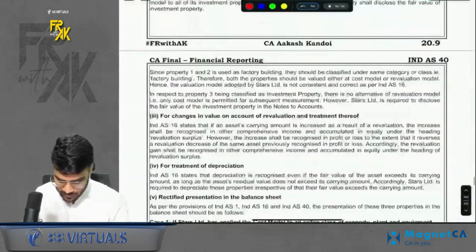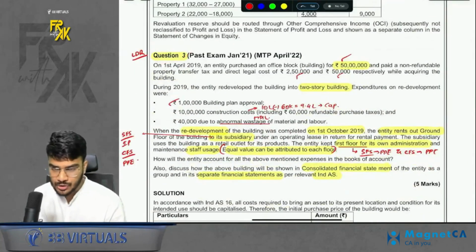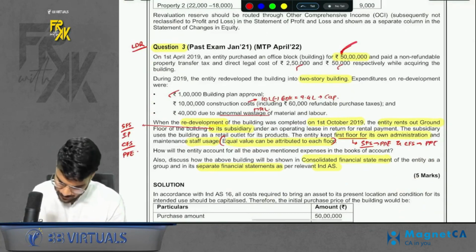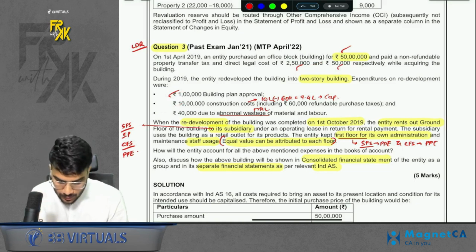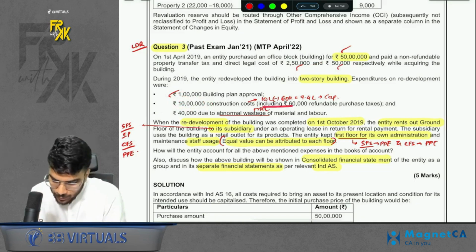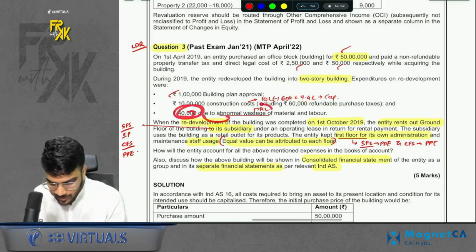The next question which is important is question number 3 of MTP RTP past exam. What does this question talk about? So it gives you various expenses. So you need to see whether you need to capitalize or expense it out. So these expenses you need to capitalize. What all are to be not considered? Here one expense is that 10 lakh construction cost, but it says including 60,000 refundable taxes. So refundable taxes we will exclude, right? So you will only capitalize 9.4 lakhs, and 140,000 is abnormal wastage, which will be transferred to PNL.